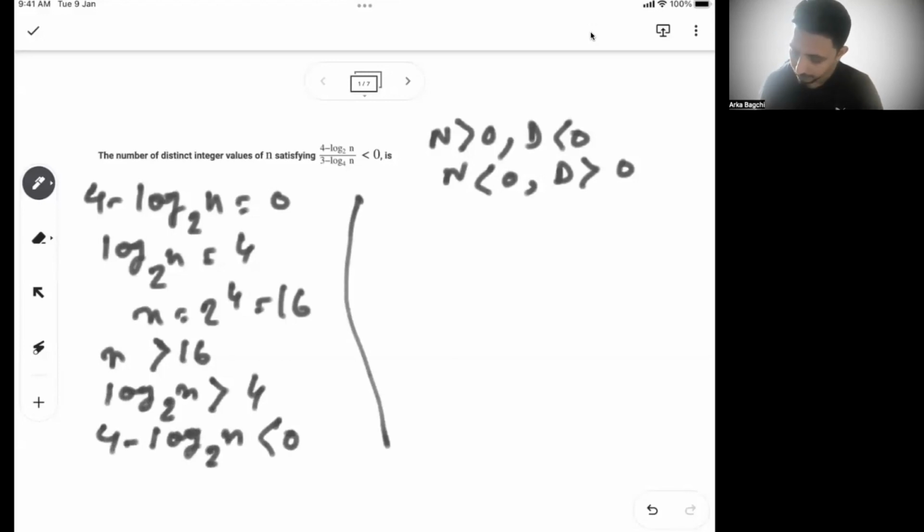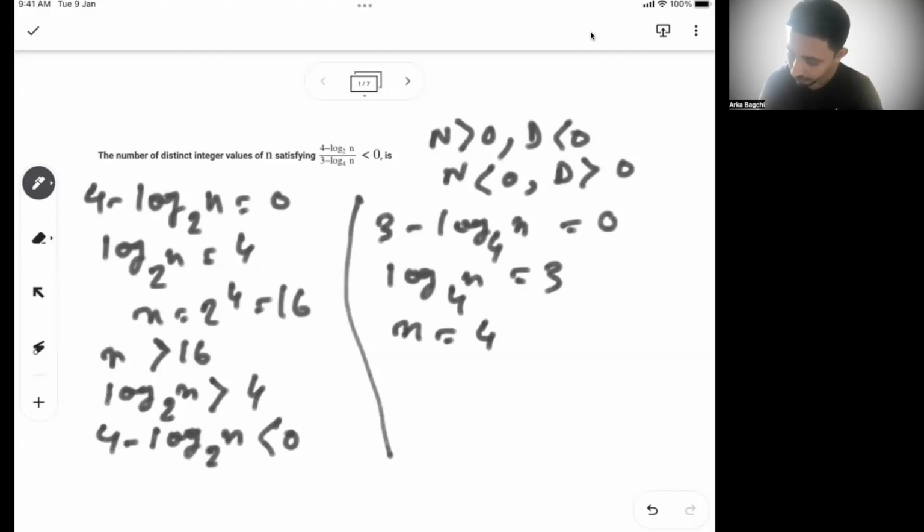Now in the other case, 3 minus log of n base 4 equal to 0 when log of n base 4 is 3, or n is 4 cube, or 64.